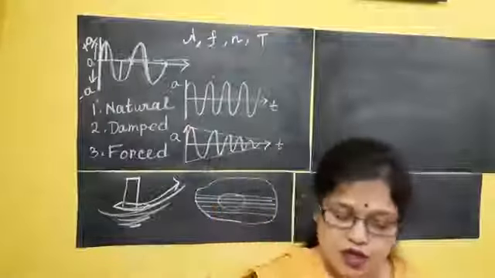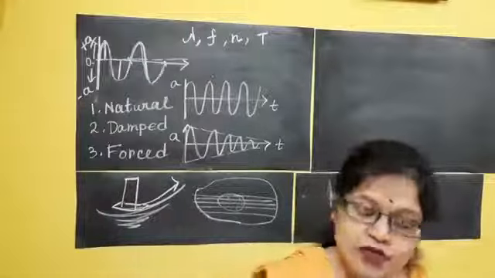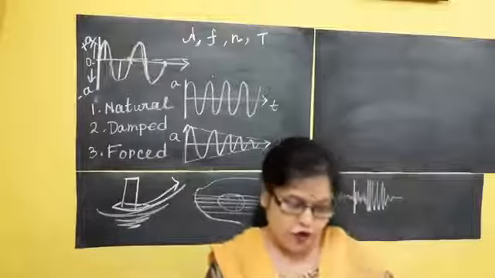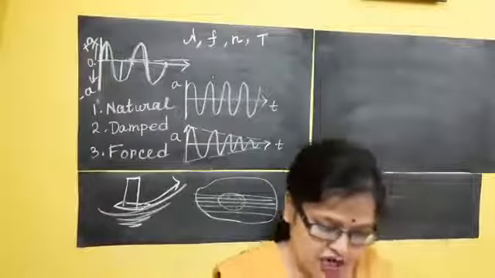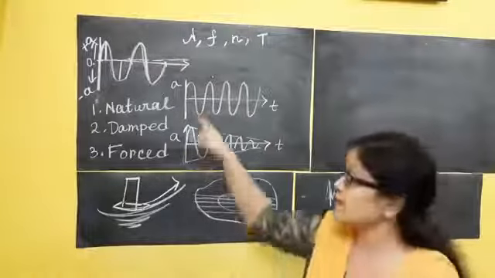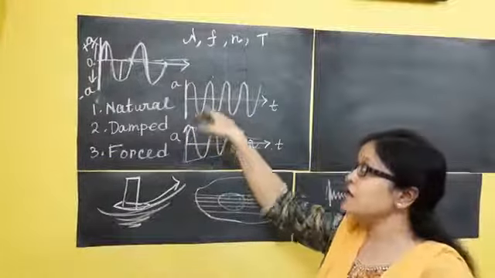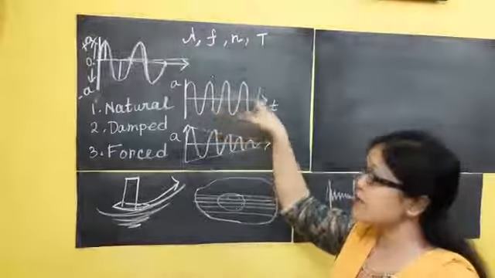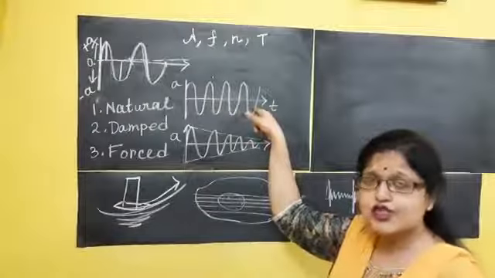Coming to the difference between natural vibration and damped vibration. First of all, the amplitude of natural vibration remains constant and the vibration continues forever. This is natural vibration: the amplitude is constant and the vibration proceeds for so long.